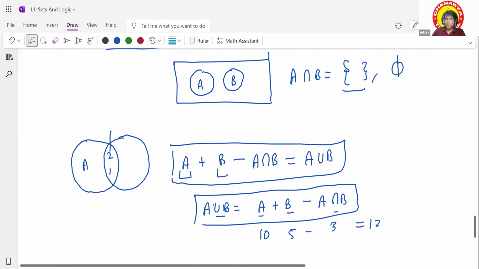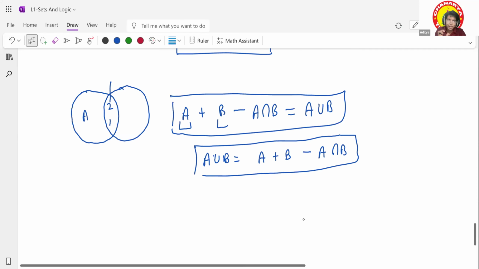So you can apply this formula. If it asks for the number of elements, then the number of elements in A union B equals the number of elements in A plus the number in B minus the number in A intersection B. Is that clear?